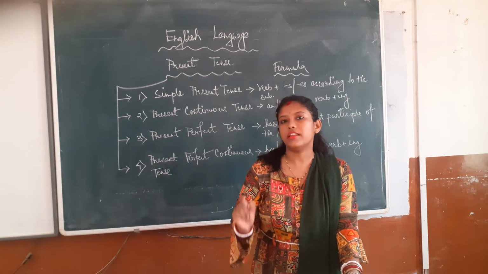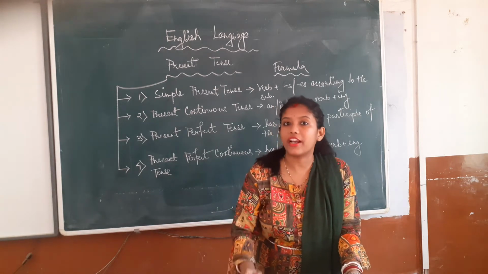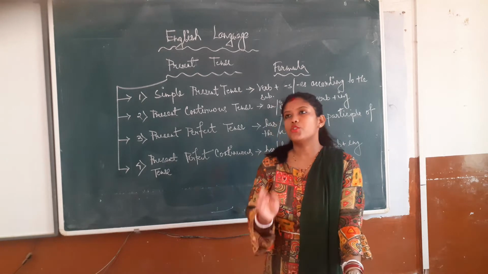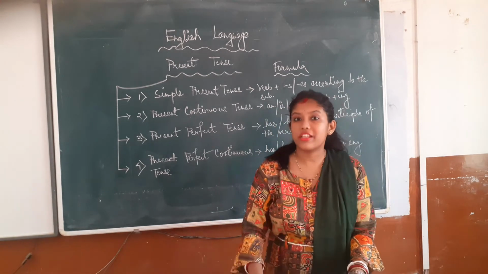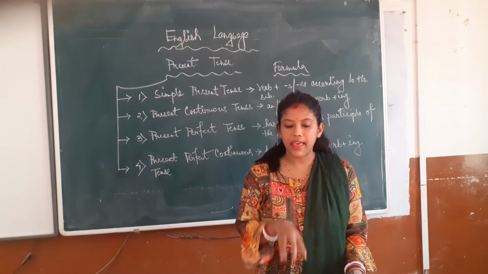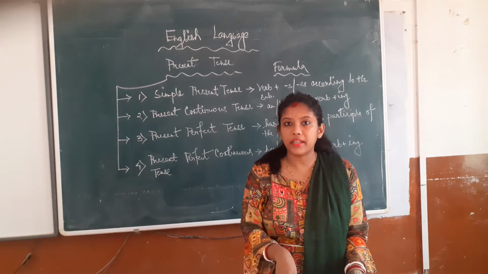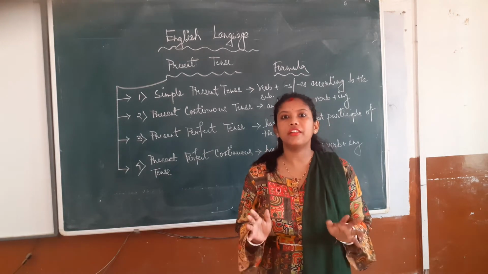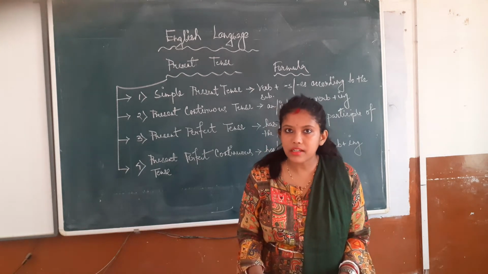Tenses are actually the action of the verb. कैसे वो action हो रहा है. So tenses are of three types. Number one is present tense. That is the actions which are now happening, or which are there in the present time. वो आपका present tense है.